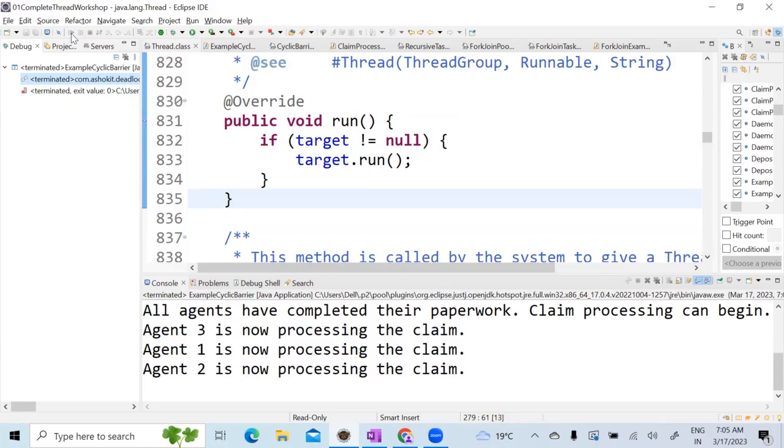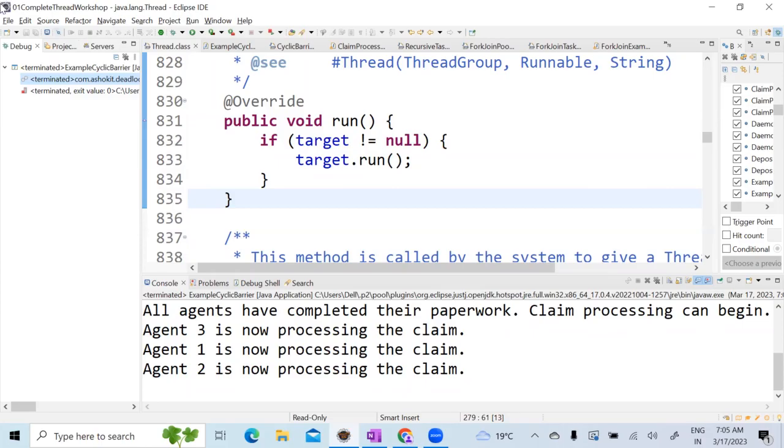Does this happen in your life? Yes. Whenever you're going for your friend's marriage or something, three or four of you speak to each other and find a common place. Once everyone has reached the common place, only then can you start from there, correct? The same thing in the cyclic barrier: the cyclic barrier will make sure that all the threads have reached a common place, and then it will resume the execution.